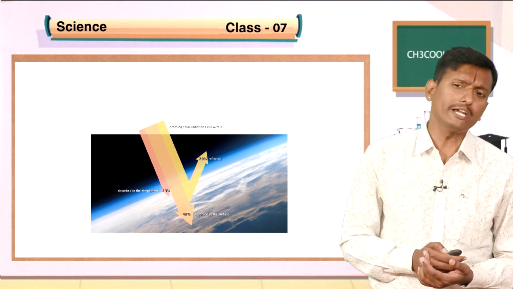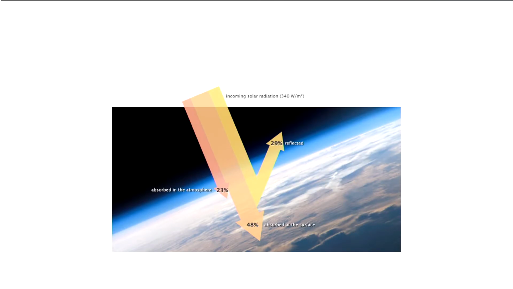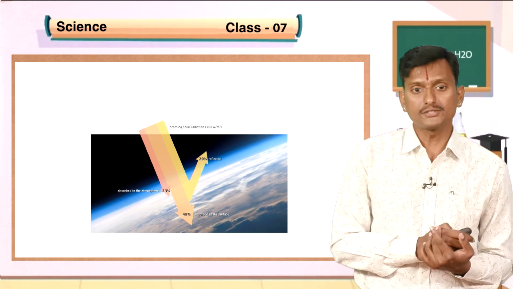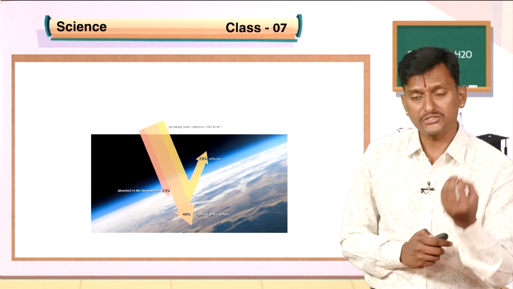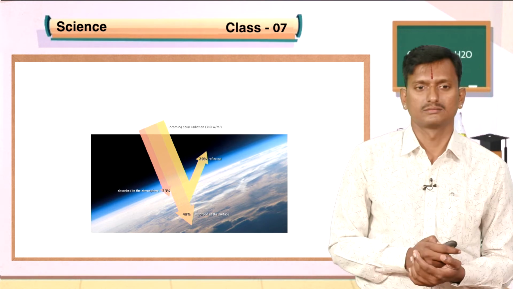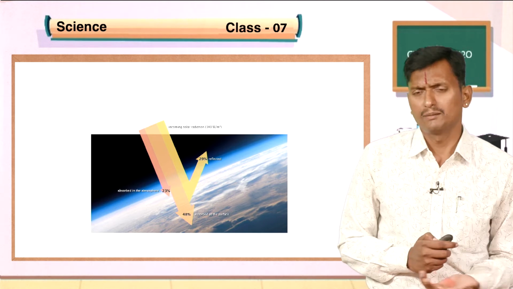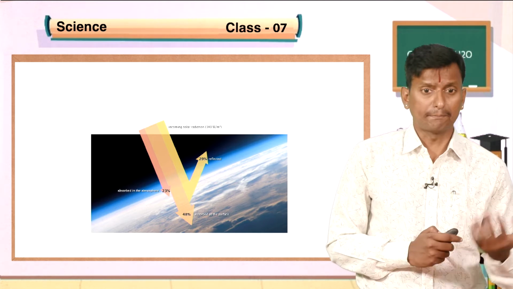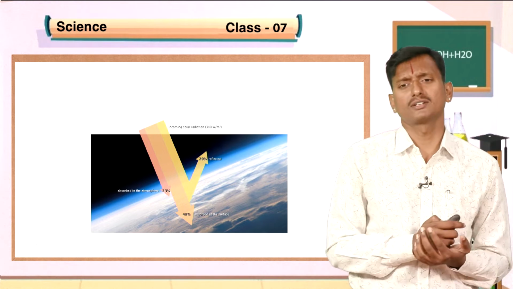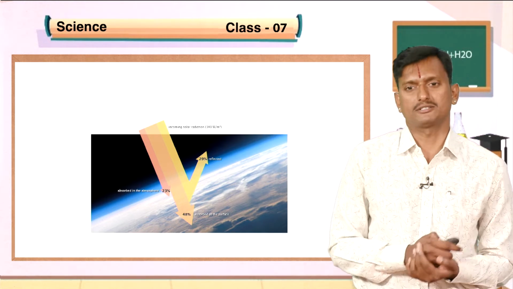Say around 40% of the heat and light is absorbed by the surfaces, nearly 29% is reflected, and 23% is absorbed by the atmosphere. So Earth receives only about 48% of the heat and light. The place which receives more heat and light will be more hot. The place which receives less heat and light will be a little cold and wet.